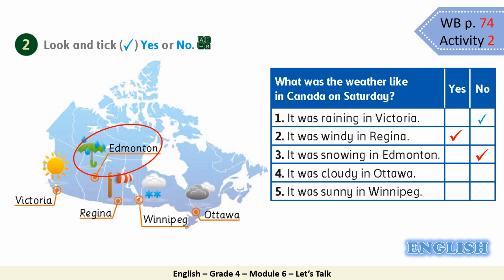No. So we tick no. Number 4. It was cloudy in Ottawa. Was it cloudy? Yes, it was. So we tick yes. Sentence number 5. It was sunny in Winnipeg. Was it sunny? No. So we tick no. Good job, students.